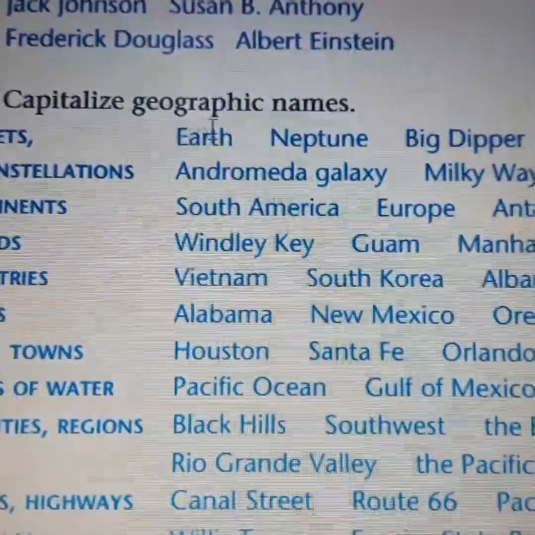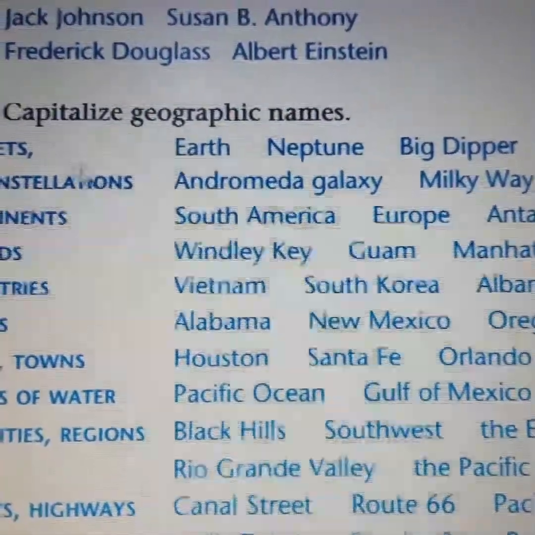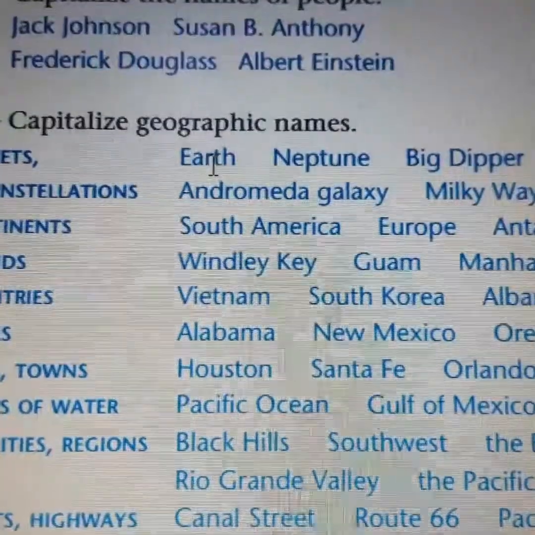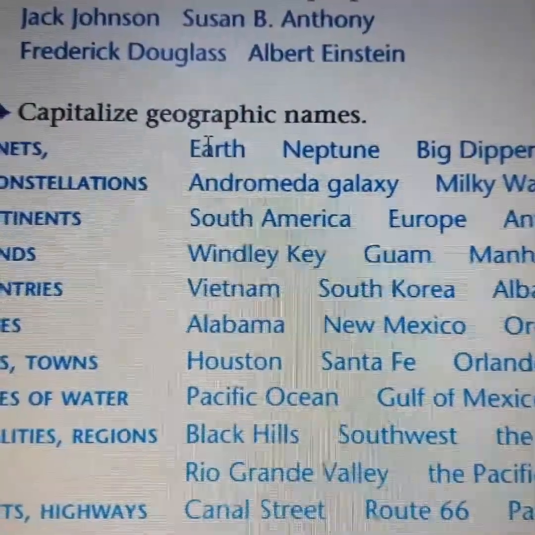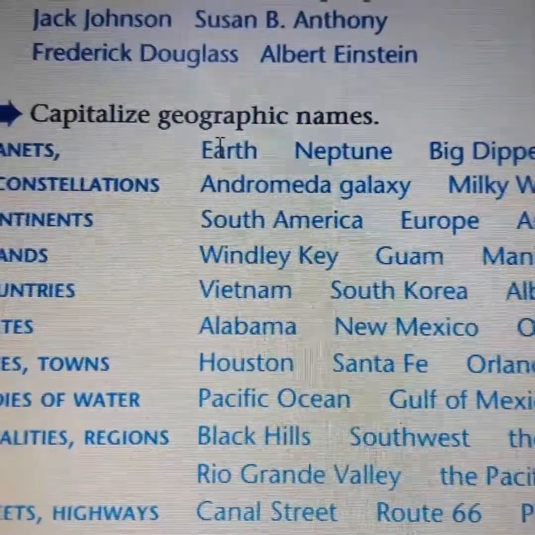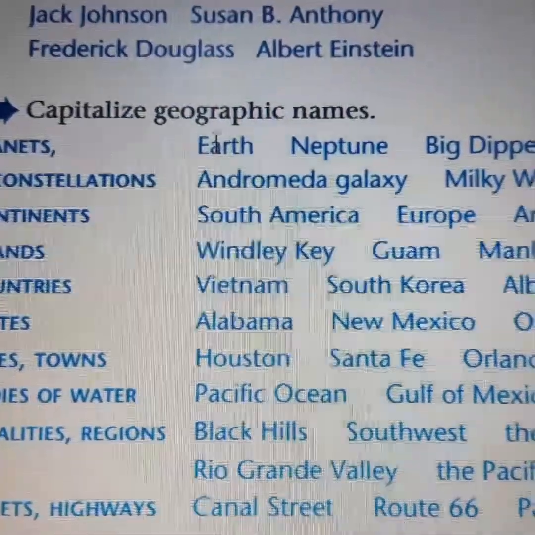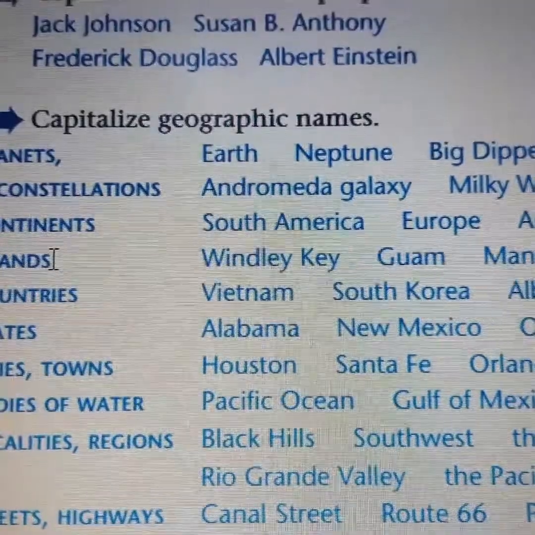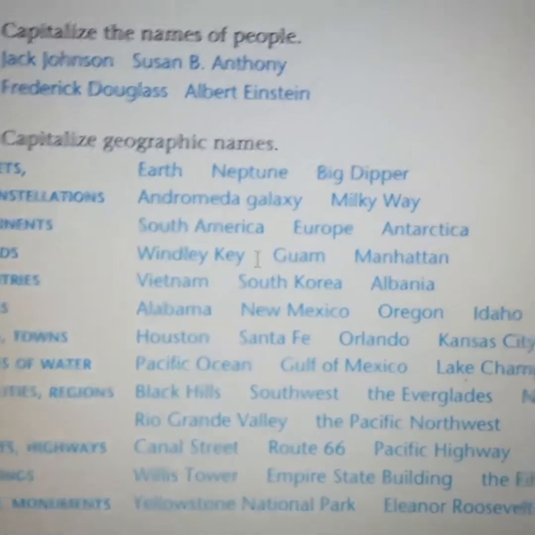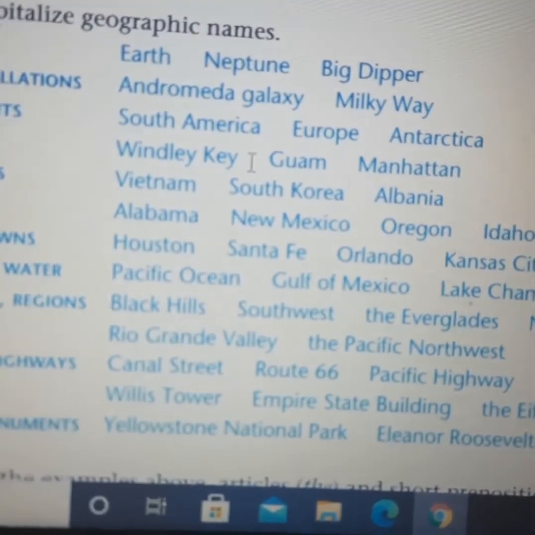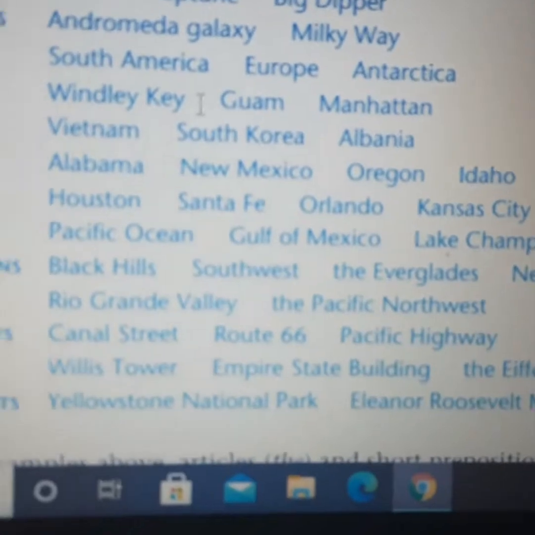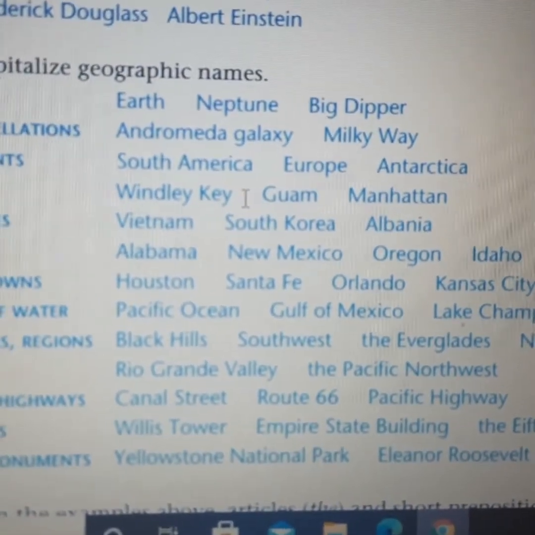Capitalize geographic names. Like planets, we have Earth. Basically, for Earth we have to use a capital letter. Also we have another two examples you can take.